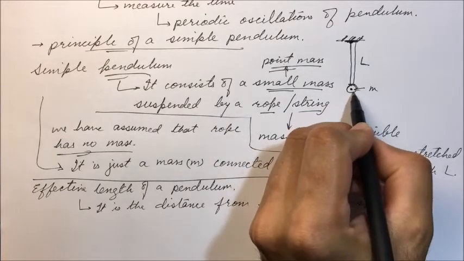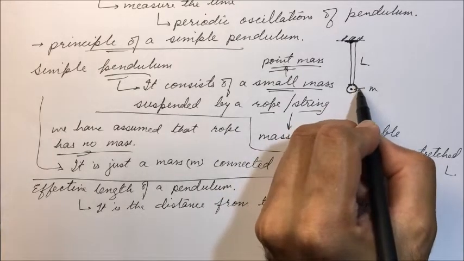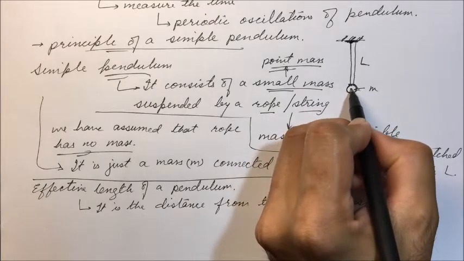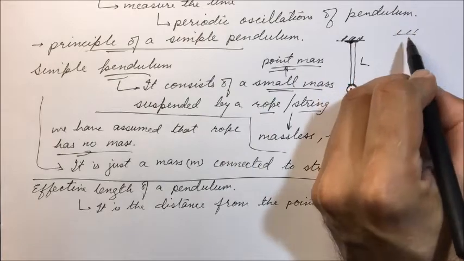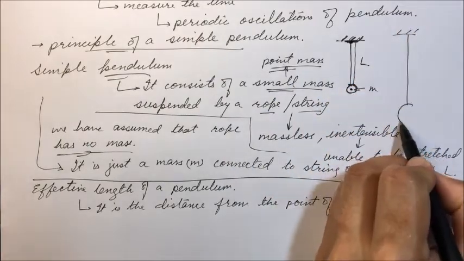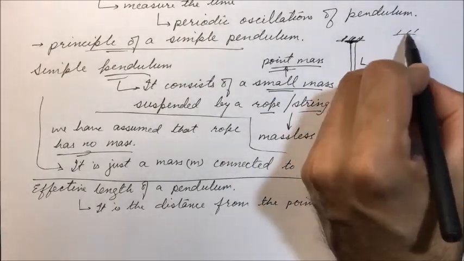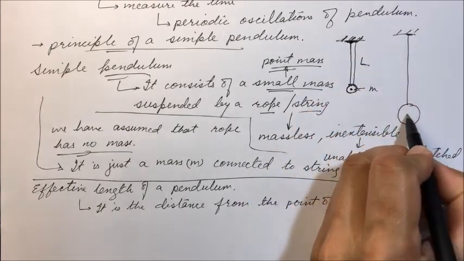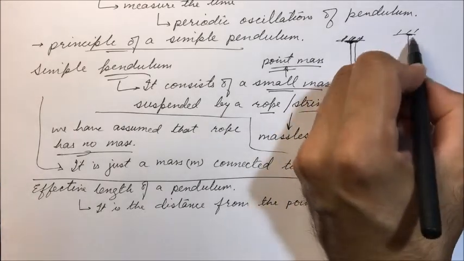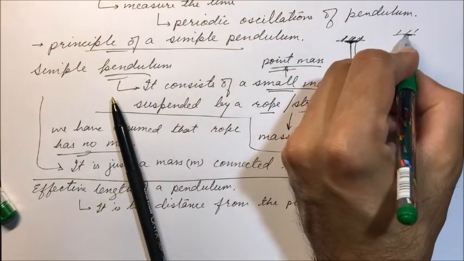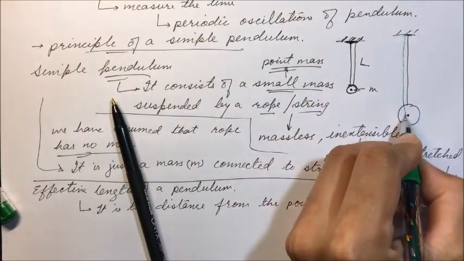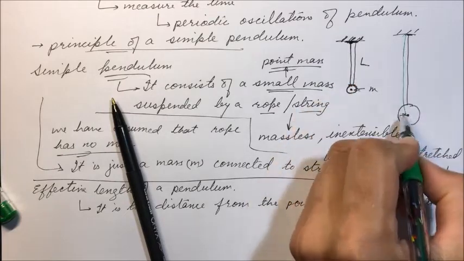So this is our bob, this mass is called a bob. This is the string, and this length is L. From this suspension point to the center of gravity of the bob, this length is the effective length.